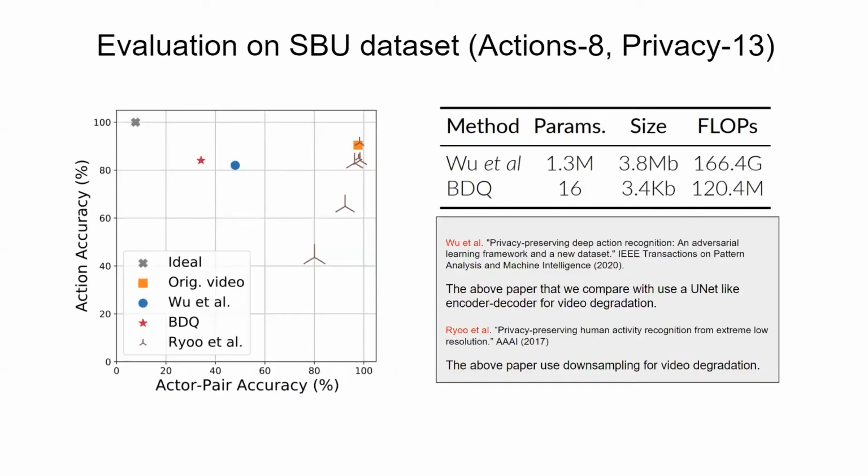Here we evaluate BDQ on the SBO dataset. The SBO dataset has 8 action classes and 13 privacy classes. We observe that BDQ achieves better trade-off in comparison to other methods. Furthermore, its space-time complexity is significantly lower in comparison to that of the Wu method.